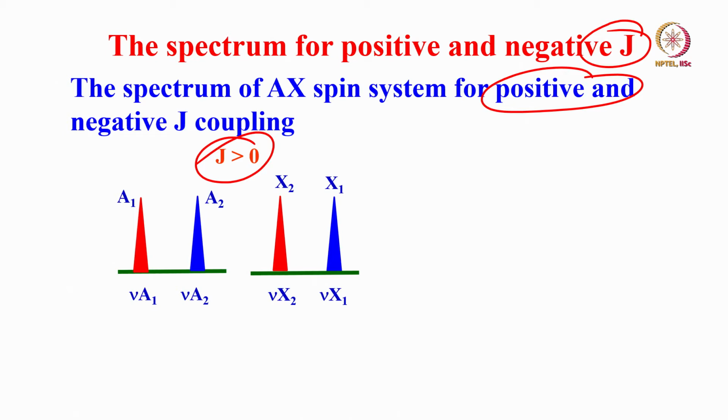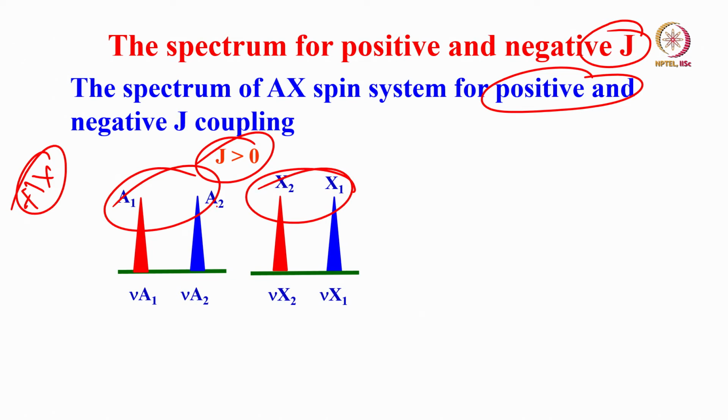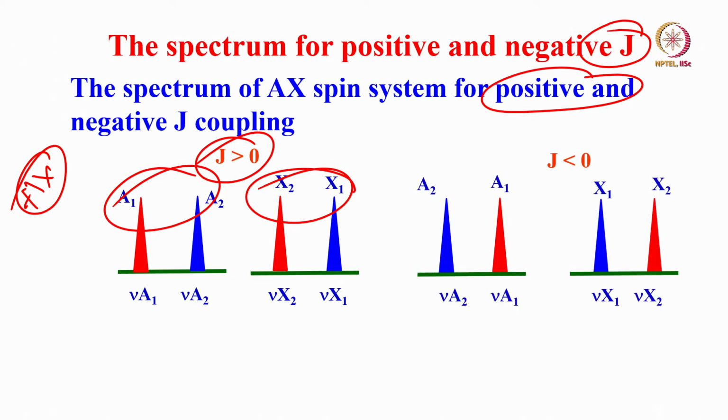In the AX case, two weakly coupled spins, A will give a doublet and X gives a doublet. Fine. Now what happens if I measure the J coupling, this center gives the chemical shift. Now I do not know whether J is positive or negative. Assume this is J positive.